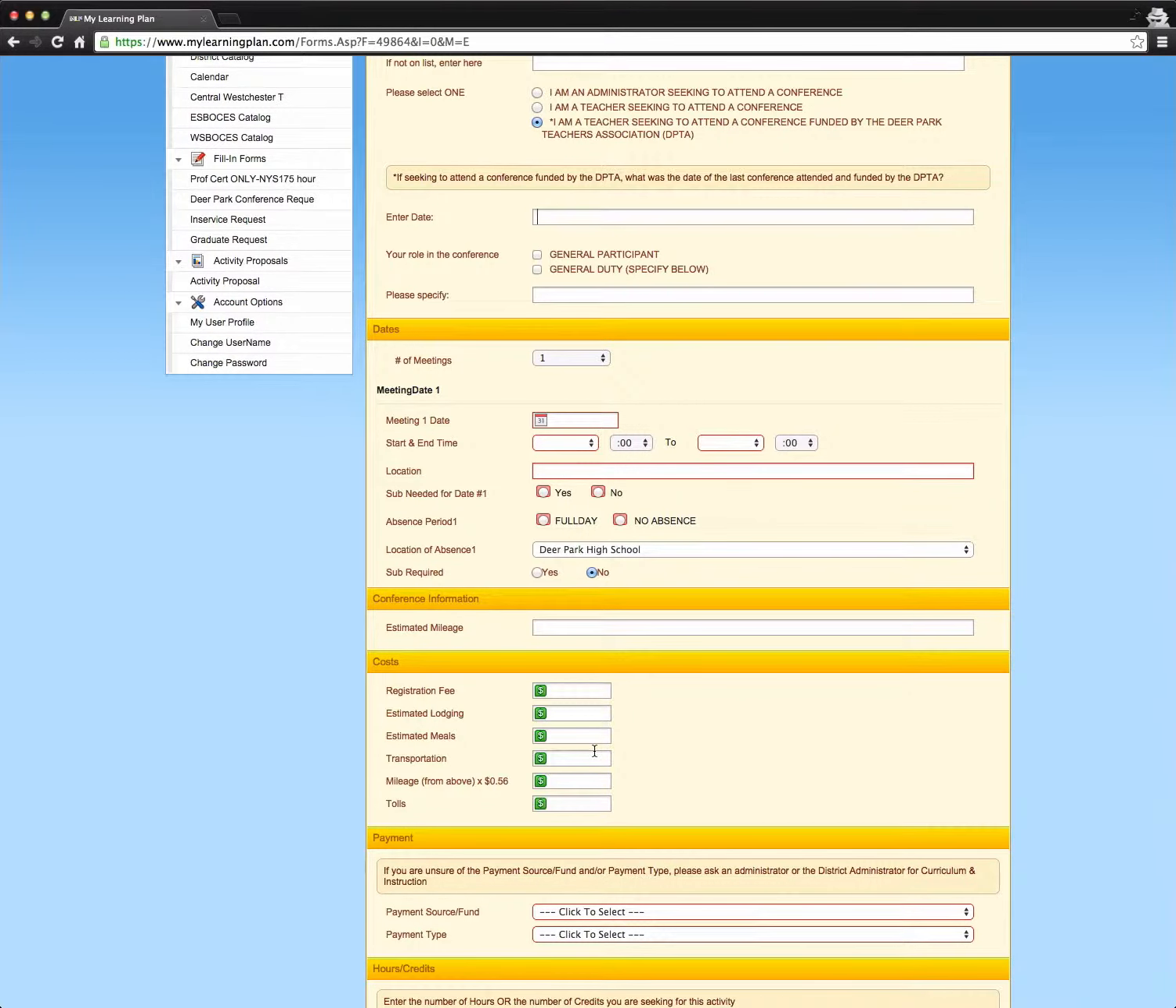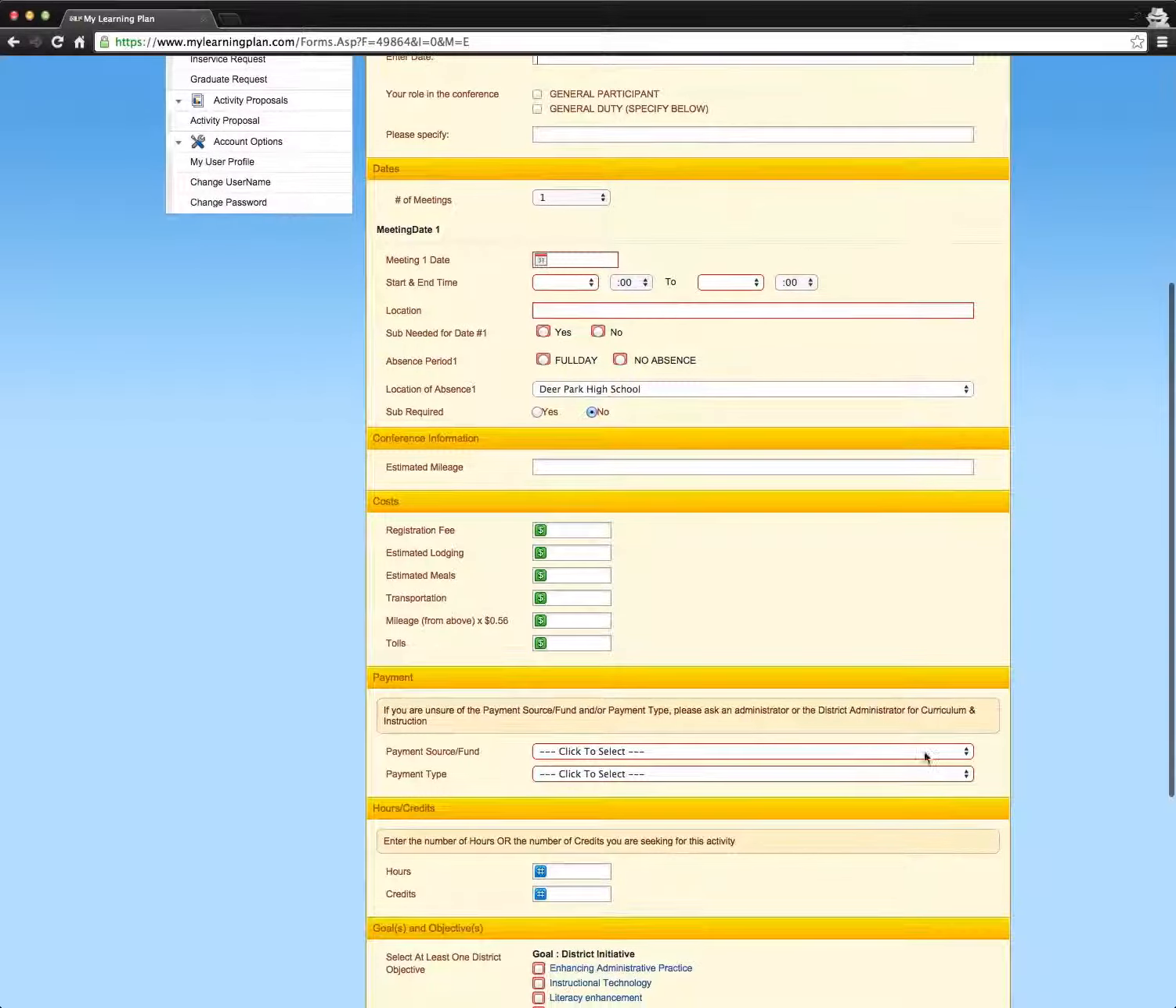Transportation and mileage, those things have to be calculated according to the process that is laid out on the DPTA website in the conference request page. It has to be according to your building, and the mileage has to come from your building, and all of these sorts of things. So it's a little complex. You definitely want to make sure that you follow it appropriately.